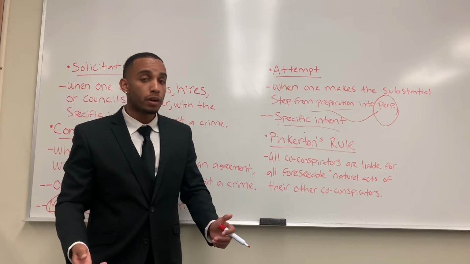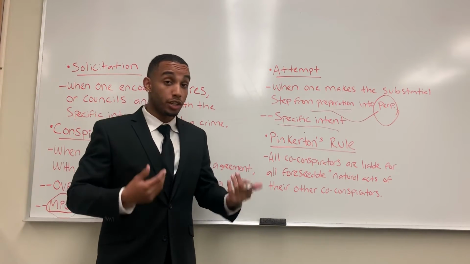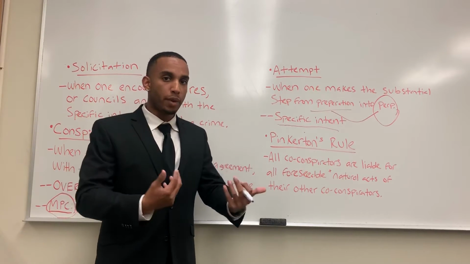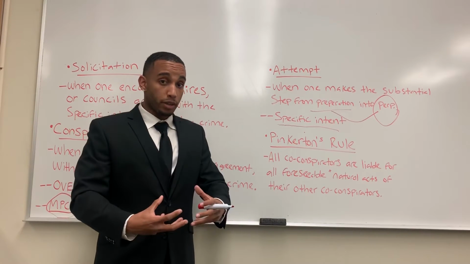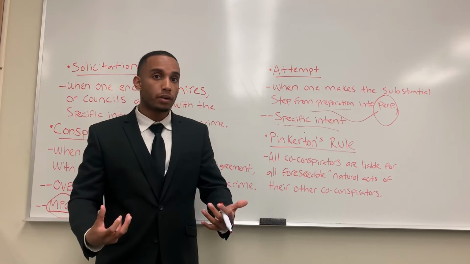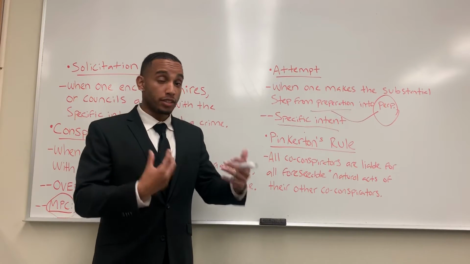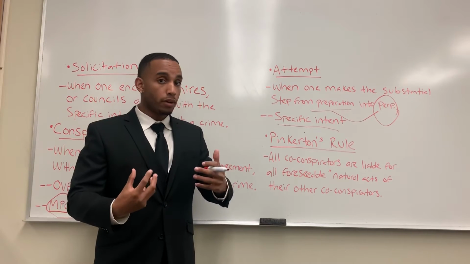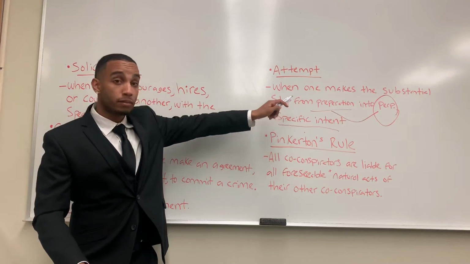Another example could be the example I said before. Kevin, Israel, and I want to rob the bank. However, before we rob the bank, we have our ski masks, have the guns, like I said before. We have a completed conspiracy, and we're almost at the bank. However, a cop happens to pull us over, and he finds out that we're going to rob the bank. That is an example of Israel, Kevin, and I being liable for the crime of attempted robbery.